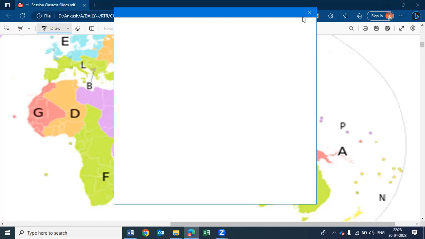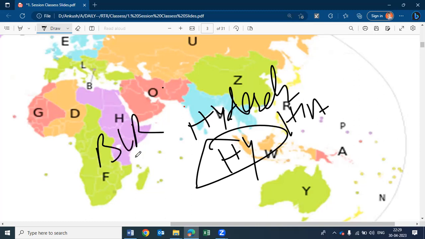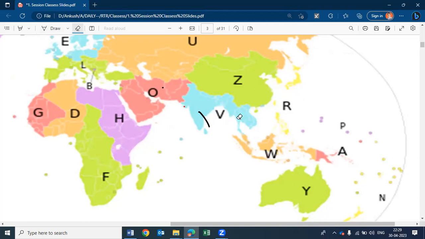I think, sorry, this is HIA for Hyderabad. HIA. For Bangalore, this is BLR. So these airport codes are extracted from the name of the city only.